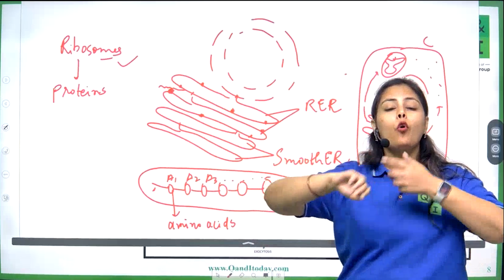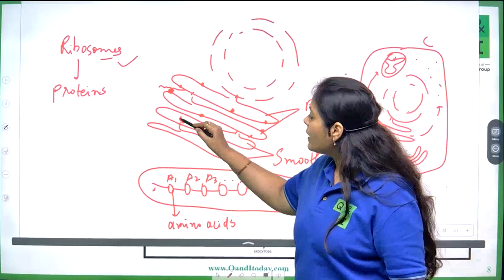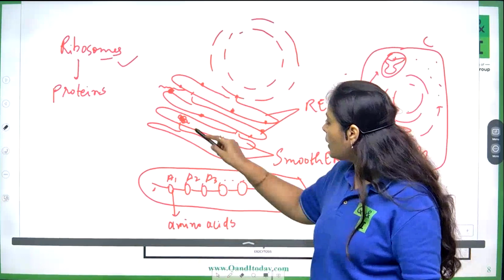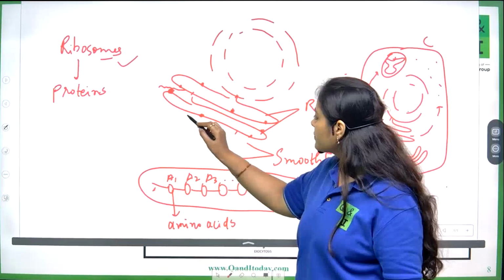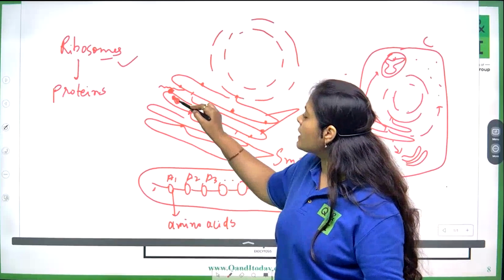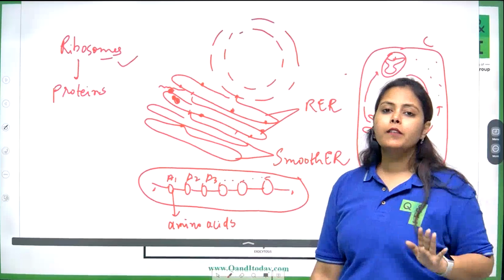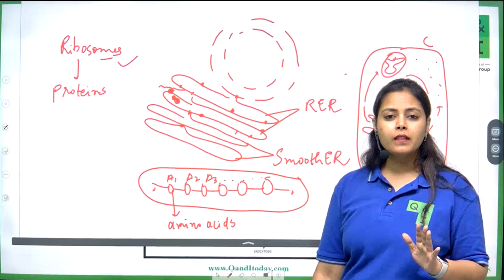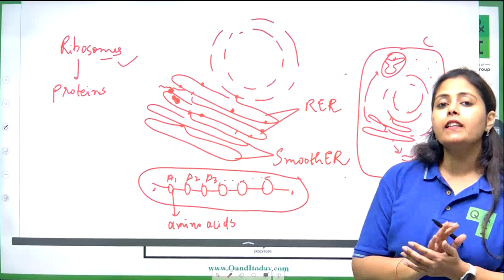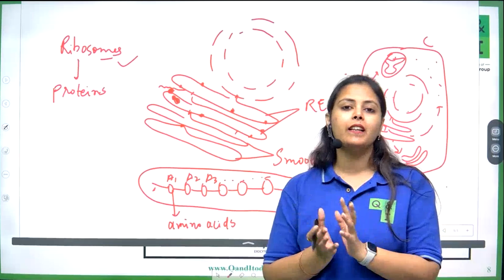But now the folding of the proteins, this modification, will take place here, inside the endoplasmic reticulum, particularly the rough endoplasmic reticulum. Clear? If you see the NCERT, the function of the rough endoplasmic reticulum is that it is involved in protein synthesis and transport.